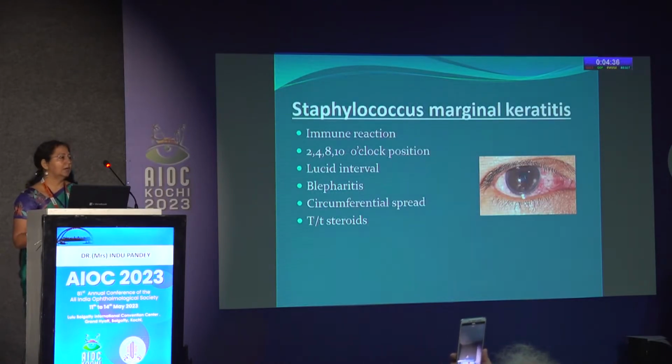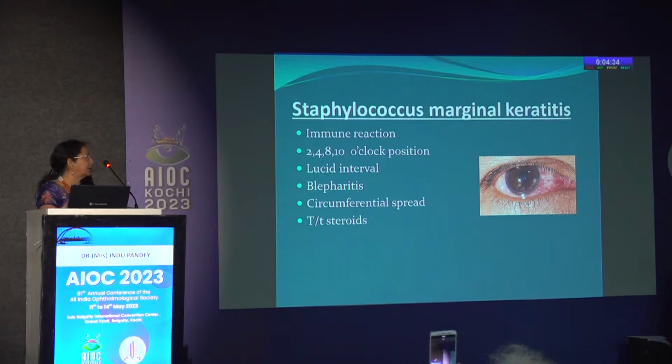Now HSV marginal keratitis needs to be differentiated from staphylococcal marginal keratitis, which is an immune reaction, and it shows a special predilection to the 2, 4, 8, and 10 o'clock positions. There is usual association with staphylococcal blepharitis. The lesion shows circumferential spread, and to start with, it is just a stromal infiltration.